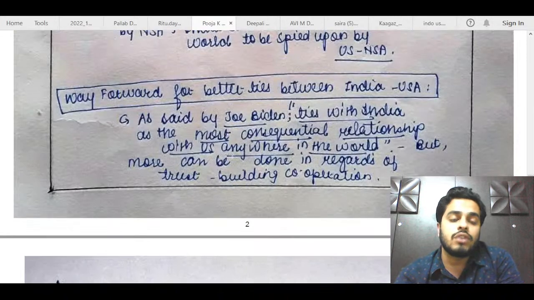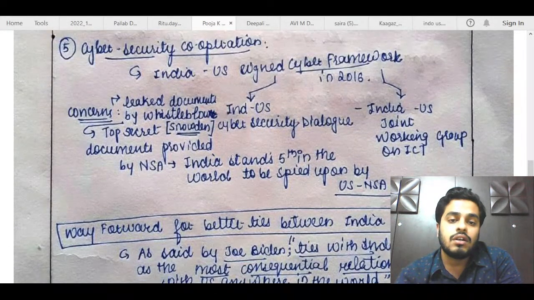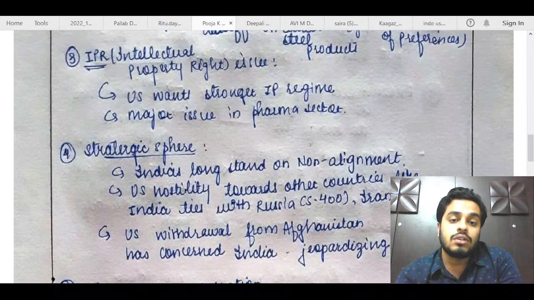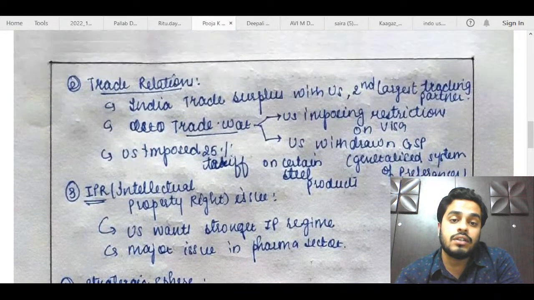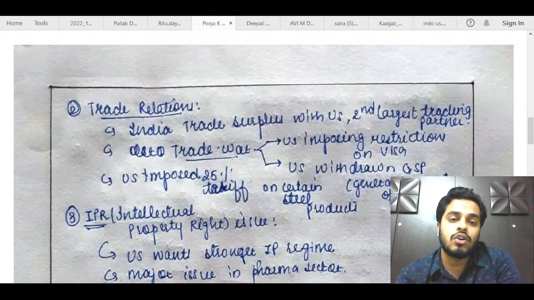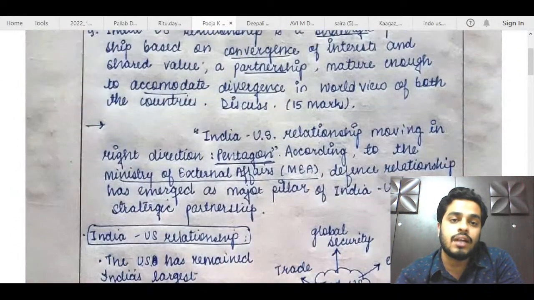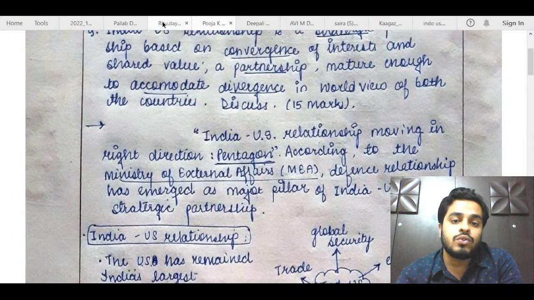So Pooja, you will get 4.5 out of 15, because although the content is pretty fine, the flow of the answer is not according to the question. So you can make that better. Next, we move to Ritu's copy.